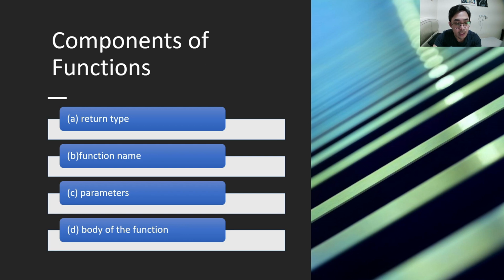Also, these components build up the function's properties and capabilities, which are exploited not only by the developer of the application, but also other developers who use several snippets of the source code. These components are return type, function name, parameters, and body of the function.